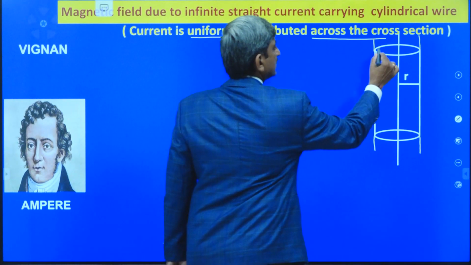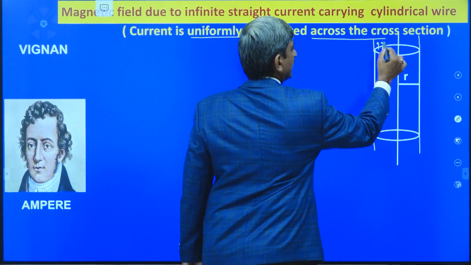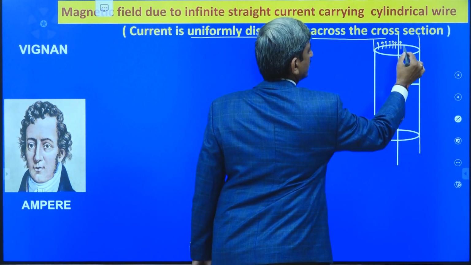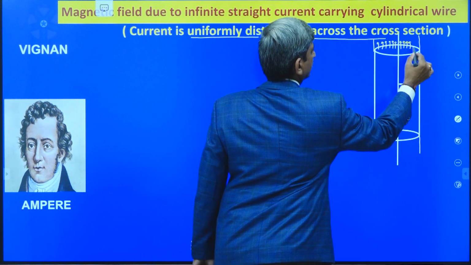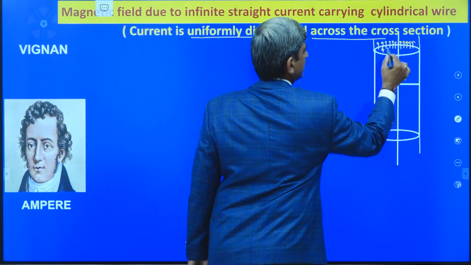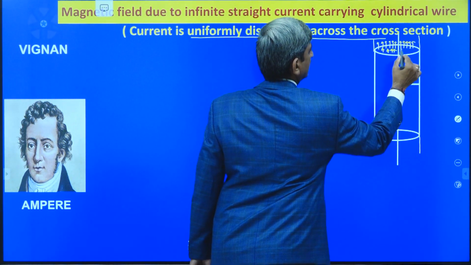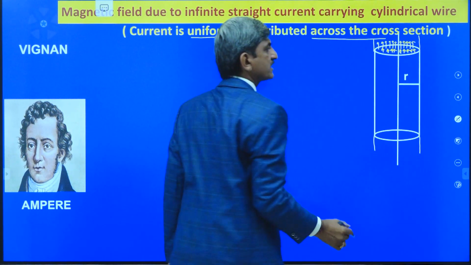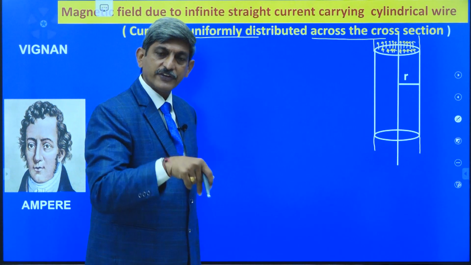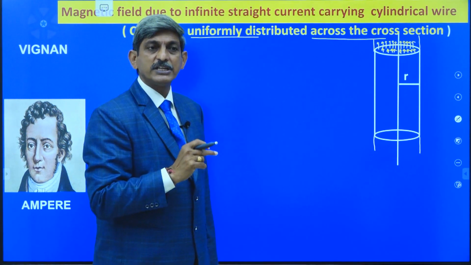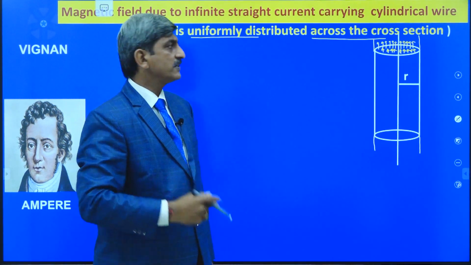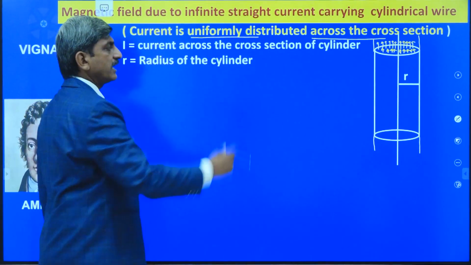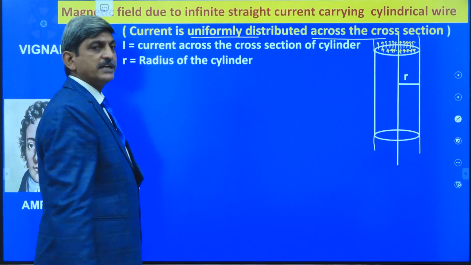Let us assume that the cylinder is carrying a current I, so that the current is distributed uniformly across the cross section of the cylinder like this. In the previous case, the current is only present on the surface, whereas here the current is distributed across the entire cross section of the cylinder as shown in the figure. Let I be the current and R the radius of the cylinder.